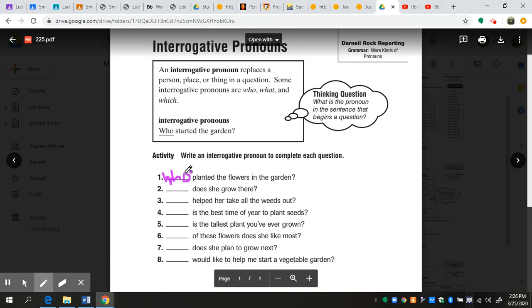W-H-O. Good. And how about number 2? Blank does she grow there? Well, we're talking about a thing or a vegetable or a plant, so we would use the word what in this instance. So we would put what here. What does she grow there?